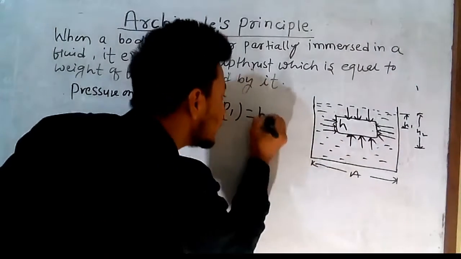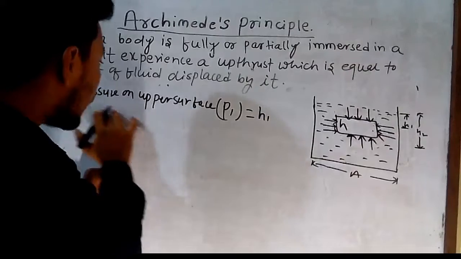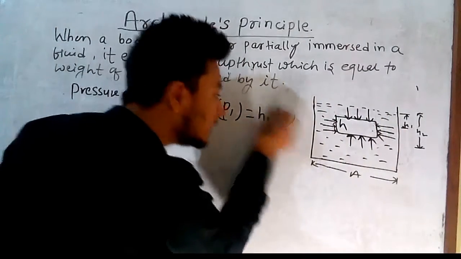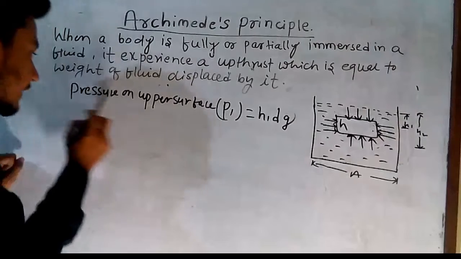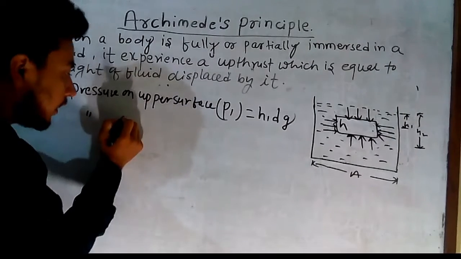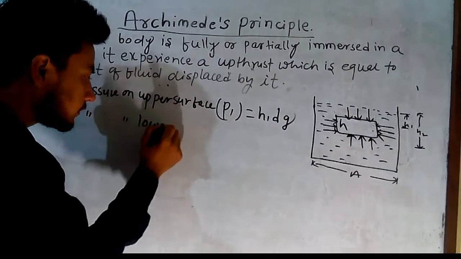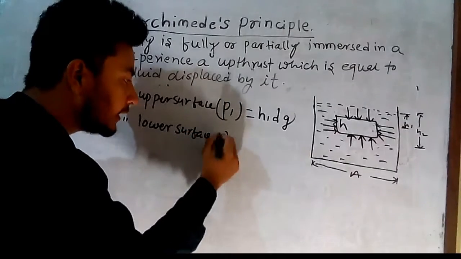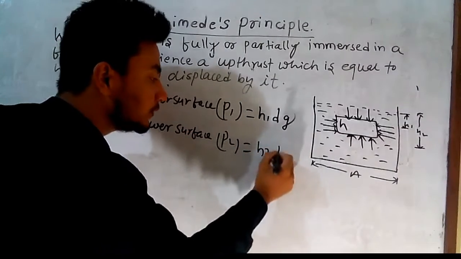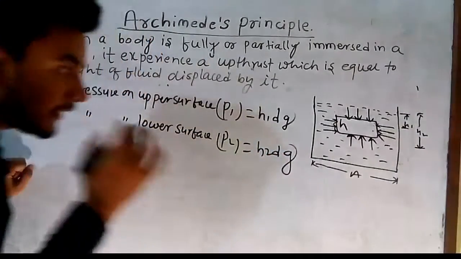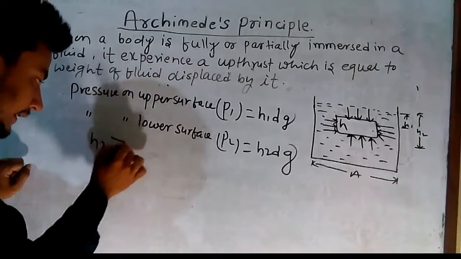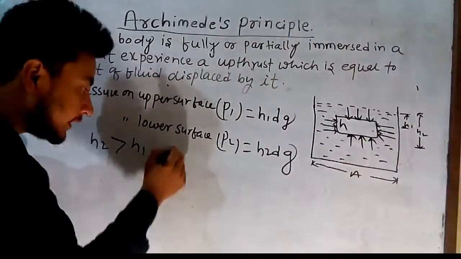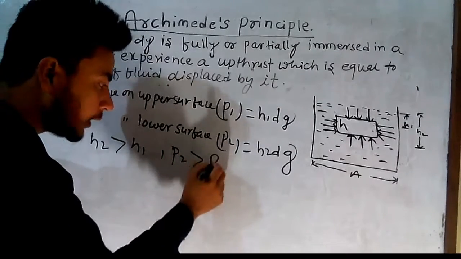So h1 here, because from the upper surface the liquid height is h1, so P1 equals h1 d g. The second pressure, on the lower surface, P2 equals h2 d g. Here h2 is greater than h1, as you can see clearly from this figure. Therefore P2 is greater than P1.